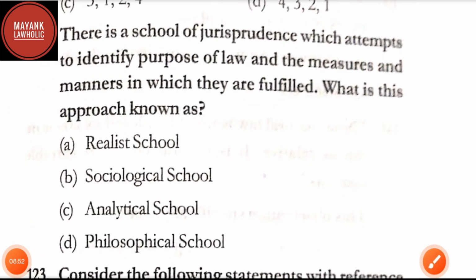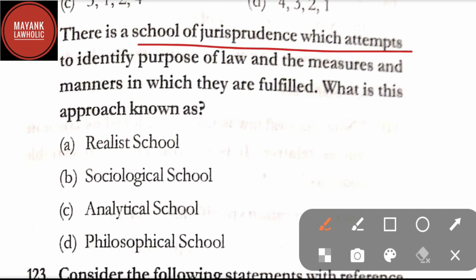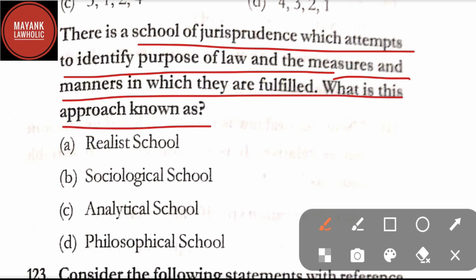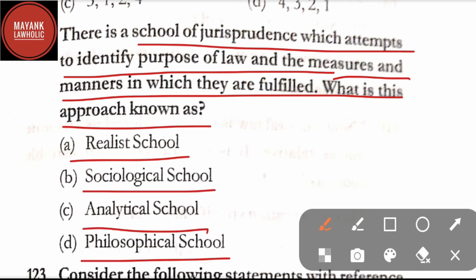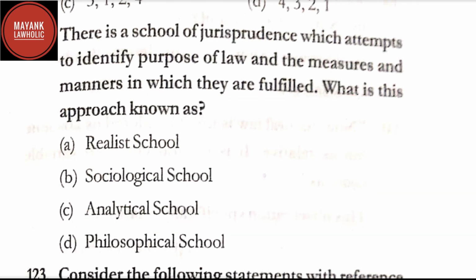Question number 122. There is a school of jurisprudence which attempts to identify the purpose of law and the measures and manners in which they are fulfilled. What is this approach known as? Option A, realist school. Option B, sociological school. Option C, analytical school. And option D, philosophical school. Here correct answer is option D, that is philosophical school.